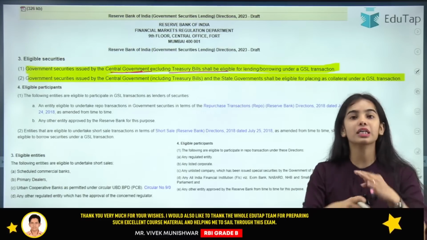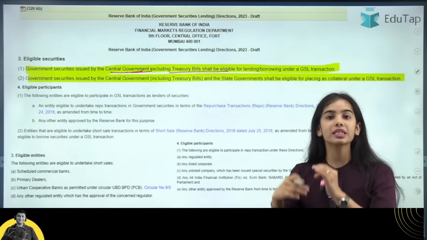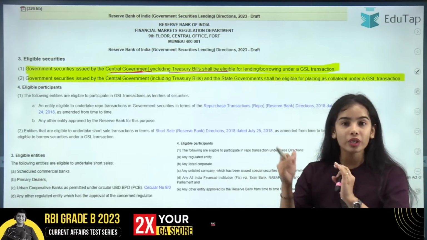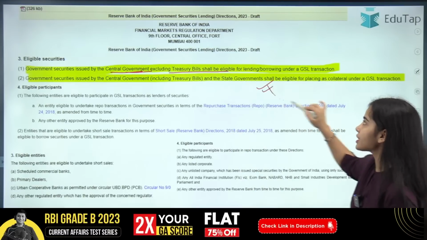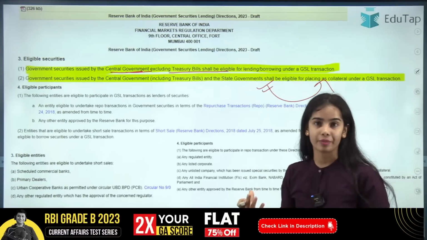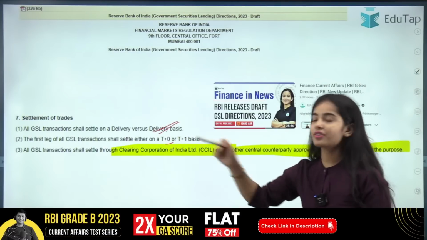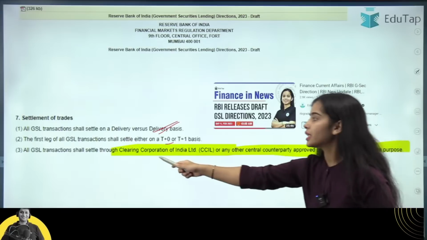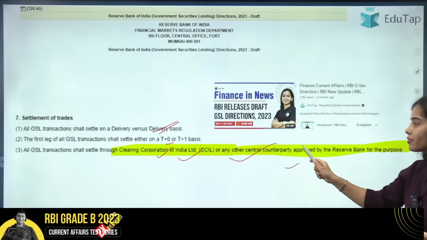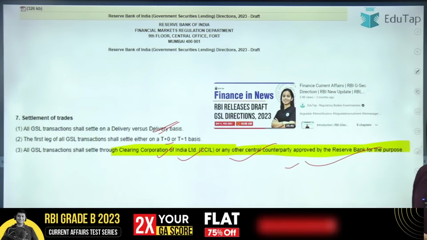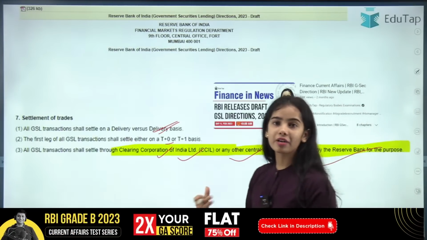All the central government securities, including the treasury bills, as well as the state government securities, are eligible to be placed as collateral. The transaction will happen on a delivery basis, and the settlement has to happen through the Clearing Corporation of India or other central counterparties approved by the Reserve Bank of India.